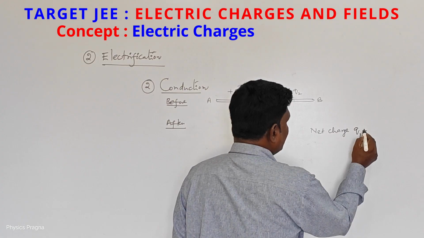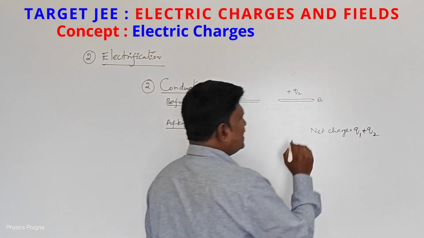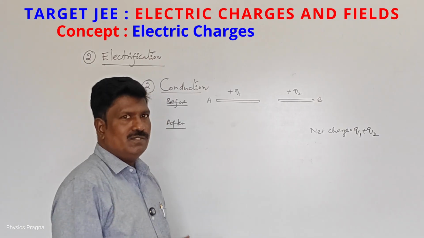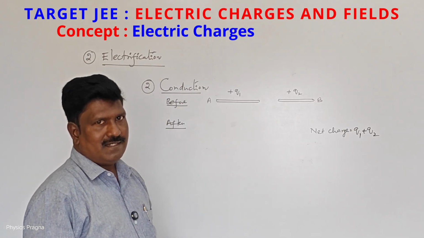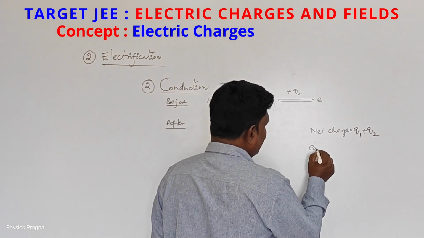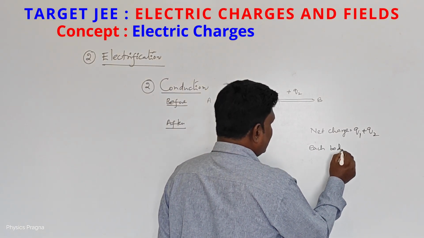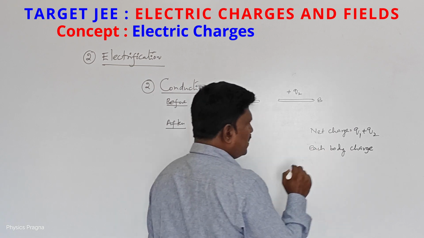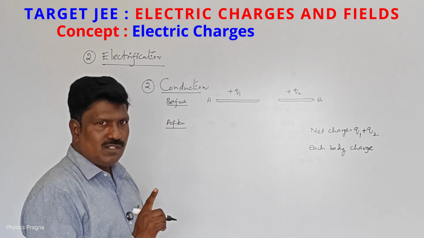So Q1 plus Q2 is the net charge. These two bodies have to share this net charge in conduction. Two bodies are there, and the total charge is Q1 plus Q2.